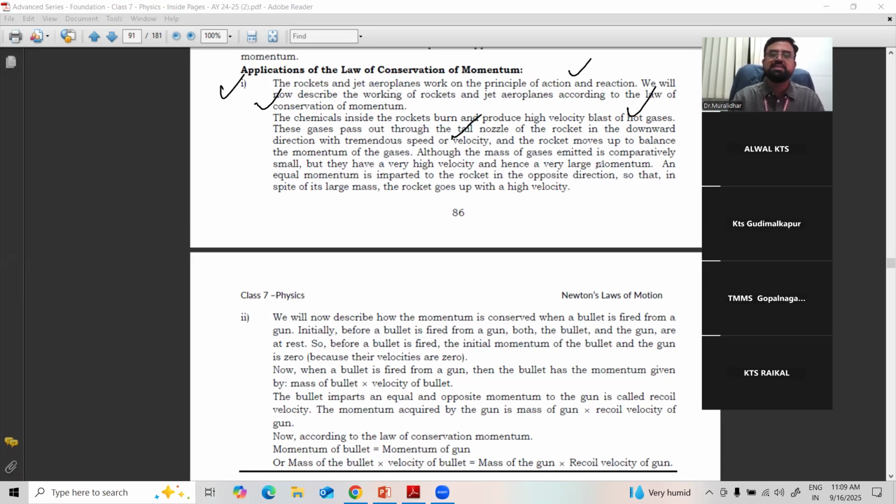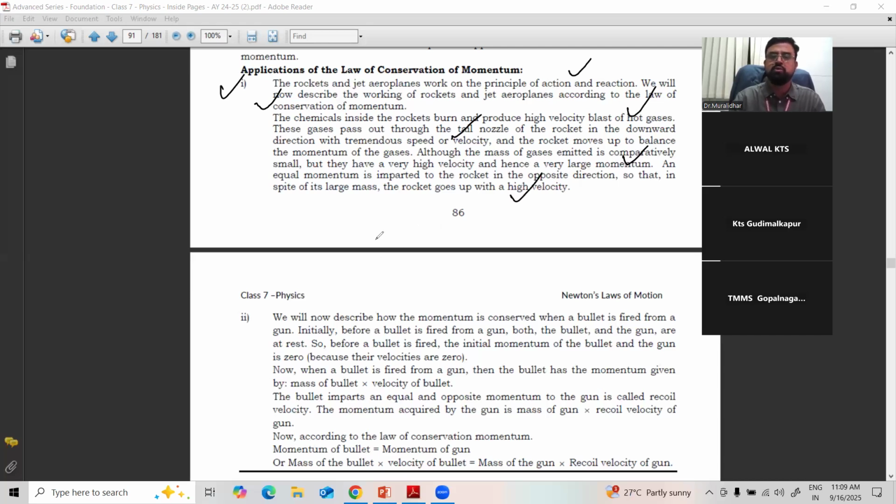Although the mass of the gases emitted is comparatively small, they have very high velocity. Even though the mass is less, the velocity is more. That is the reason the momentum is large. Hence, a large momentum is produced, and an equal momentum is imparted to the rocket in the opposite direction, so that in spite of its large mass, the rocket goes up with great velocity.